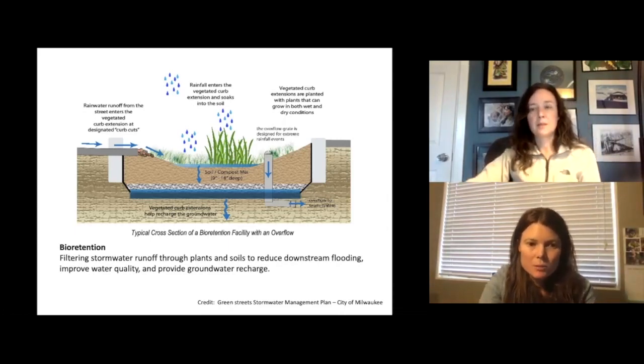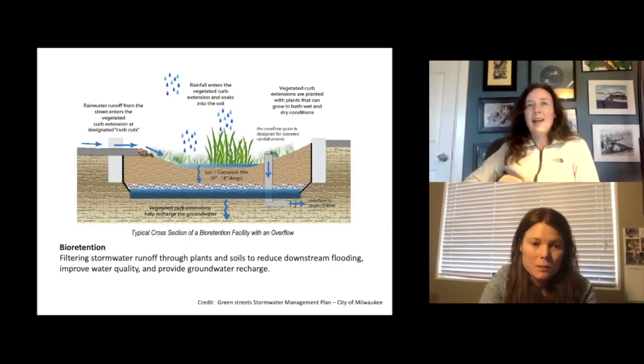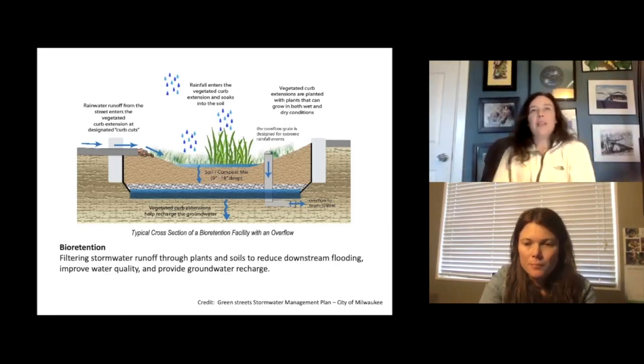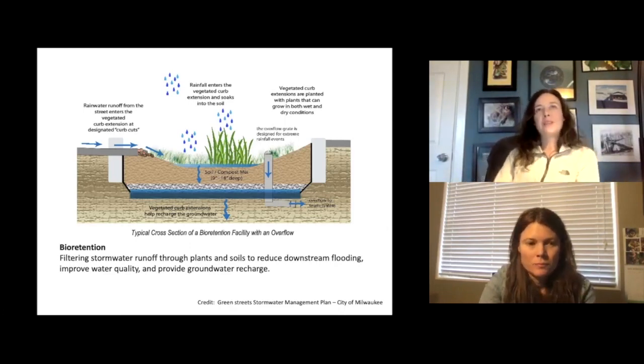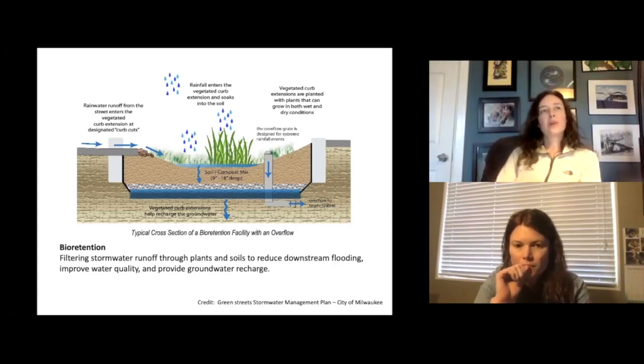Is this relatively new technology to manage stormwater? That's a good question. I don't think it's relatively new. I mean, it's been used now for over 2 decades.